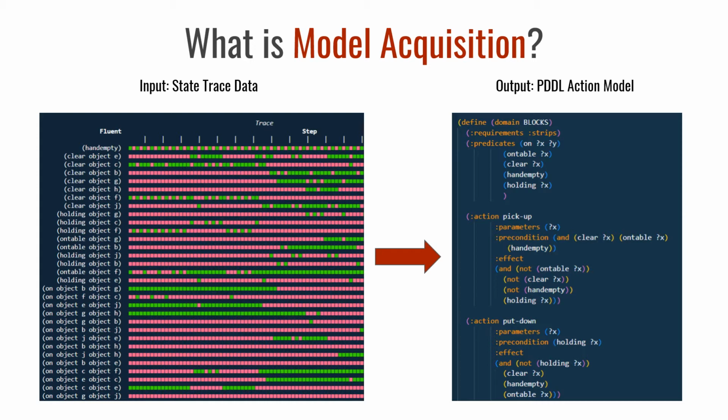Model acquisition techniques attempt to analyze patterns in the data to provide an explanation of how actions were taken and what rules apply to the corresponding domain. These rules are output as a PDDL action model, shown on the right, which describes the predicted preconditions and effects of the actions taken in the data. Model acquisition is powerful as it creates a framework for generating fully explainable planning models given arbitrary traces of actions and states, and these models can then be used to plan within the domain.